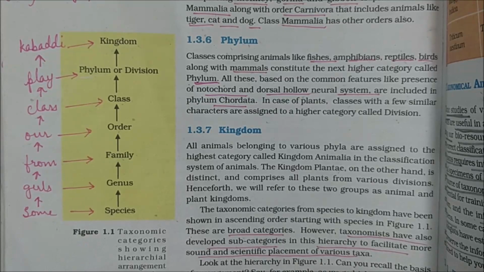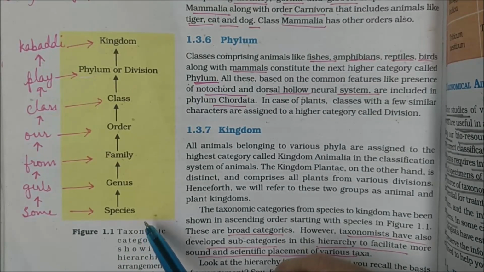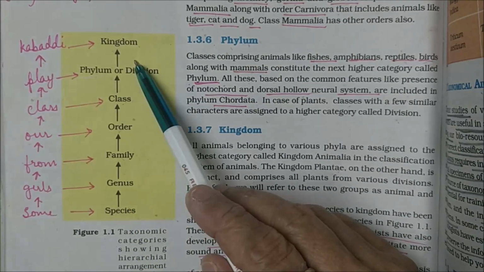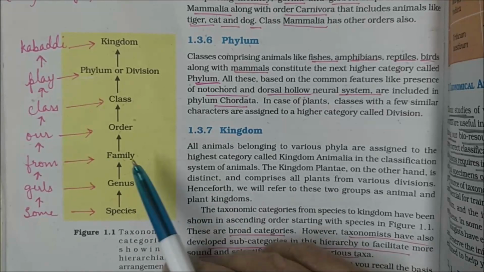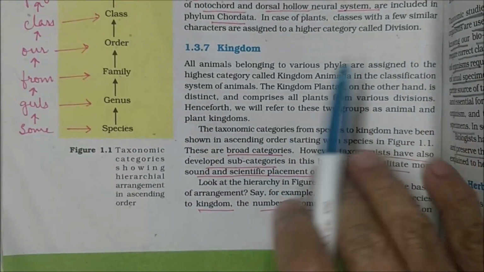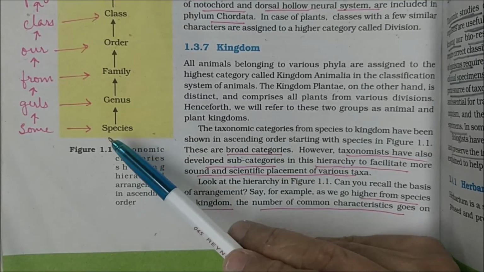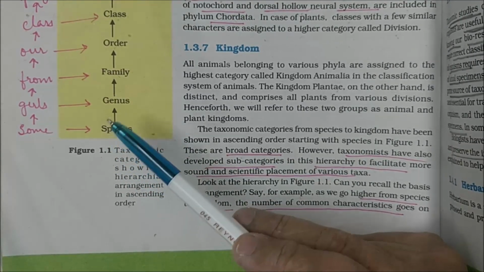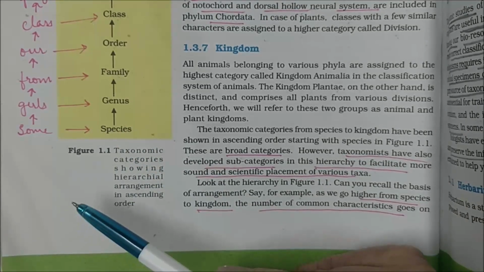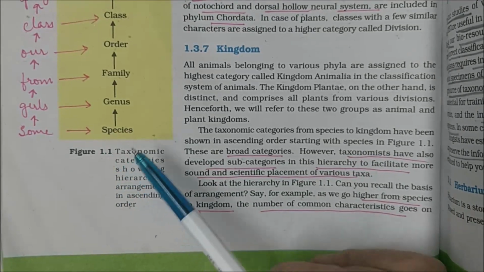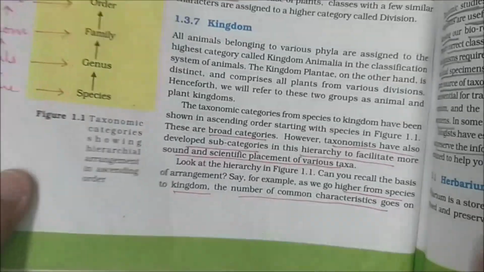That's a broad category. In class 11th also we study only the broad category. But in higher classes in college, you will study about subcategories. Each category has subcategories, but at your level we do not have subcategories.